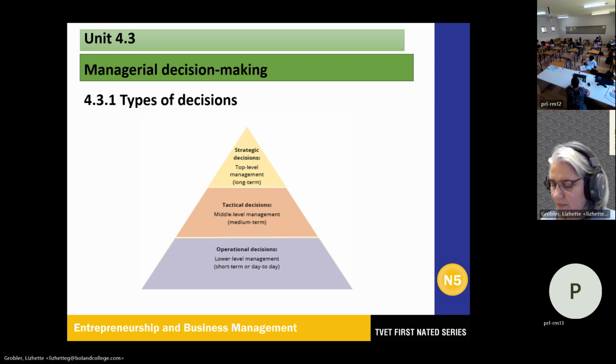Inclusive. Decision making is the process of choosing the most logical option from all possible options, and the process is to weigh up positive and negative options, consider all alternatives, and determine which option is the best for the outcome that you want. Types of decisions. All managers are actually making decisions, as we said, top, middle, and lower level management, and they need to make different types of decisions.